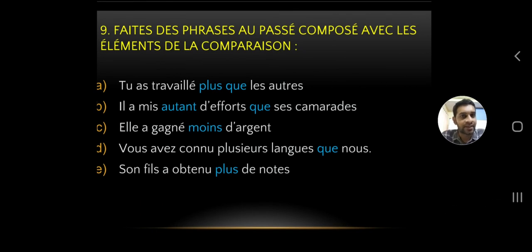Tu as travaillé plus que les autres. Il a mis autant d'efforts que ses camarades. Elle a gagné moins d'argent. Vous avez connu plusieurs langues que nous. Son fils a obtenu plus de notes.